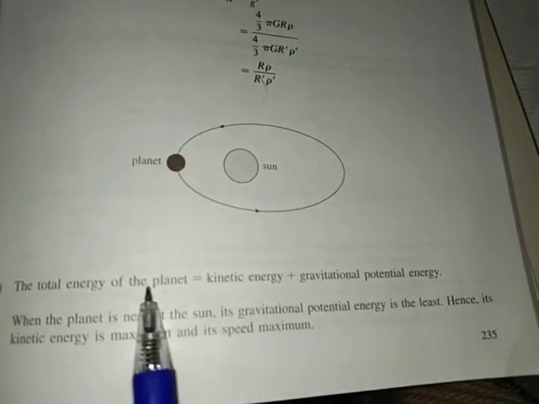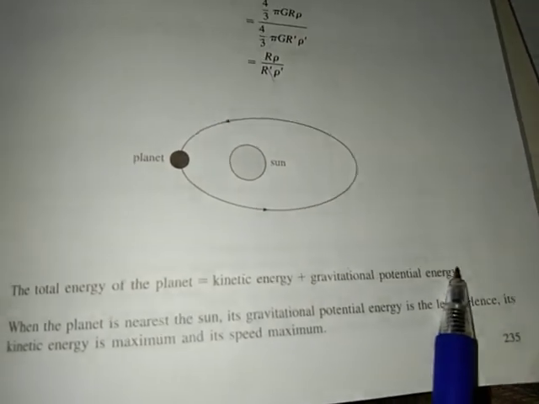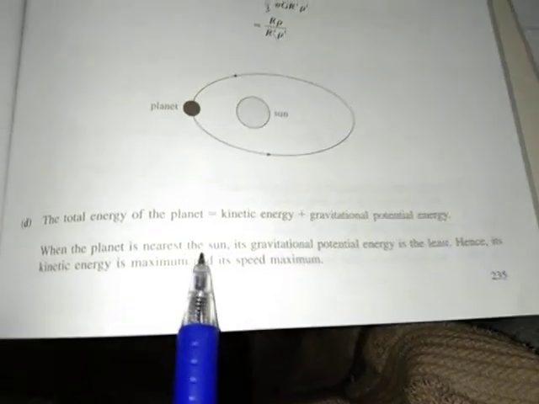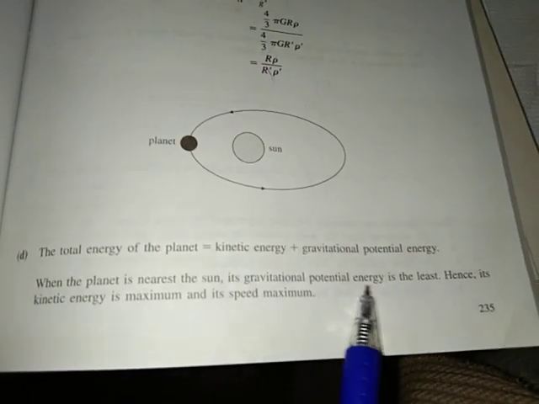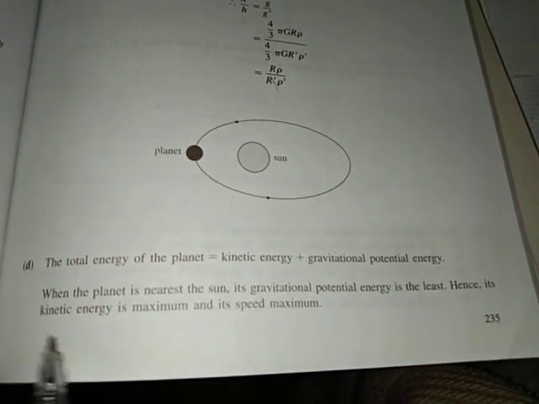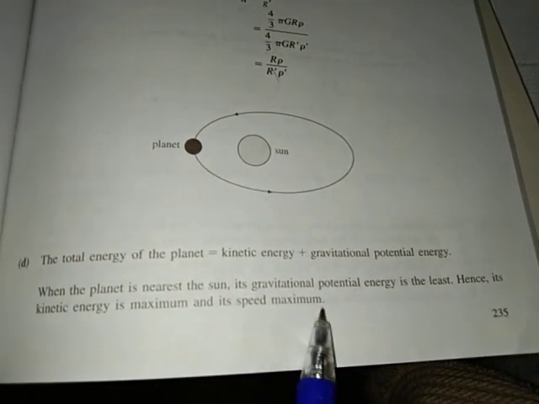तो व्यूअर्स, आज का जो हमारा टॉपिक था, the total conservative energy of the planet is equal to kinetic energy plus the gravitational potential energy. When the planet is nearest the Sun, its gravitational potential energy is the least, hence its kinetic energy is the maximum and thus its speed is maximum.